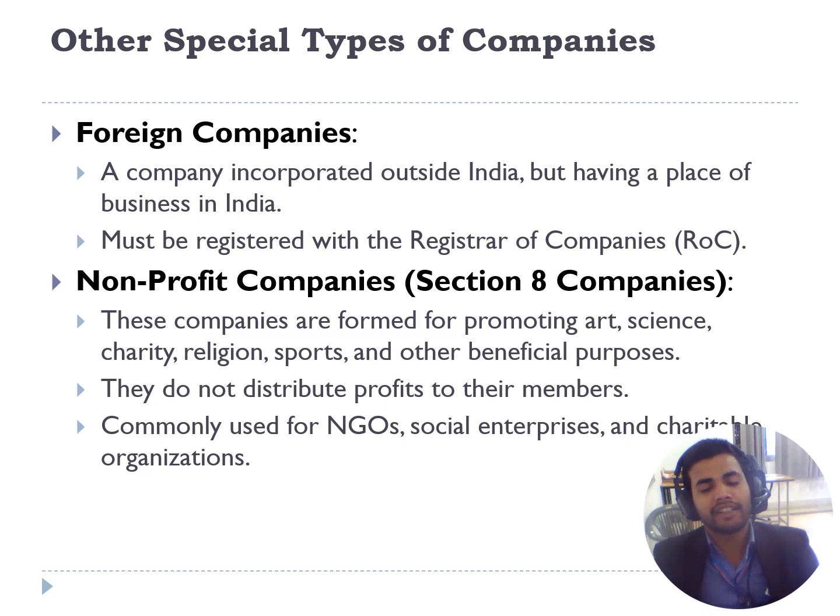Then some other types include the special companies, which are the non-profit companies. They are NGOs working in the fields of religion, science, charity. They do not distribute profits to their members, but they commonly use their profits to increase their NGO's objective.